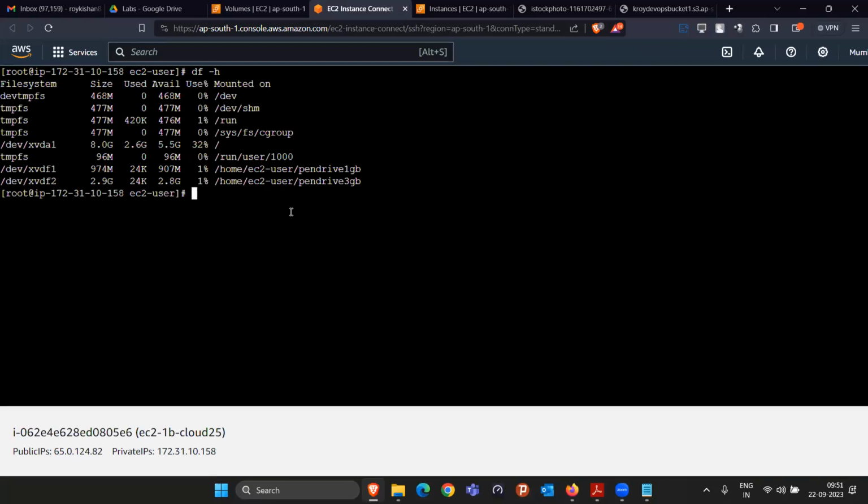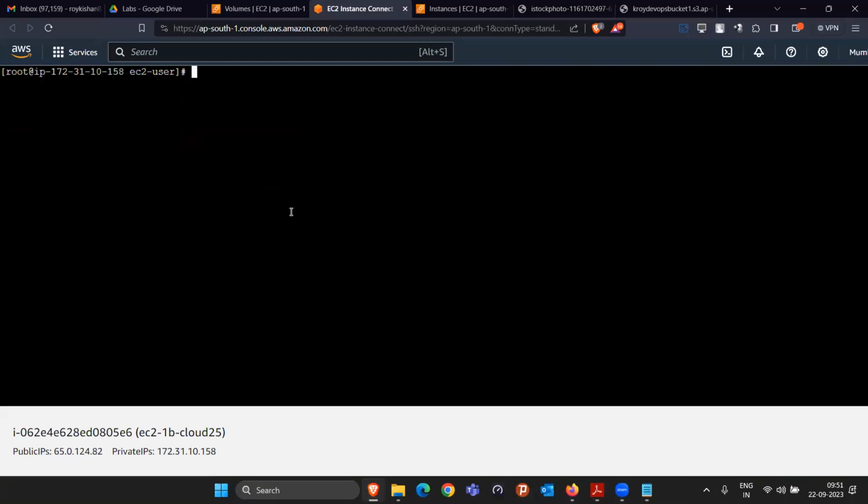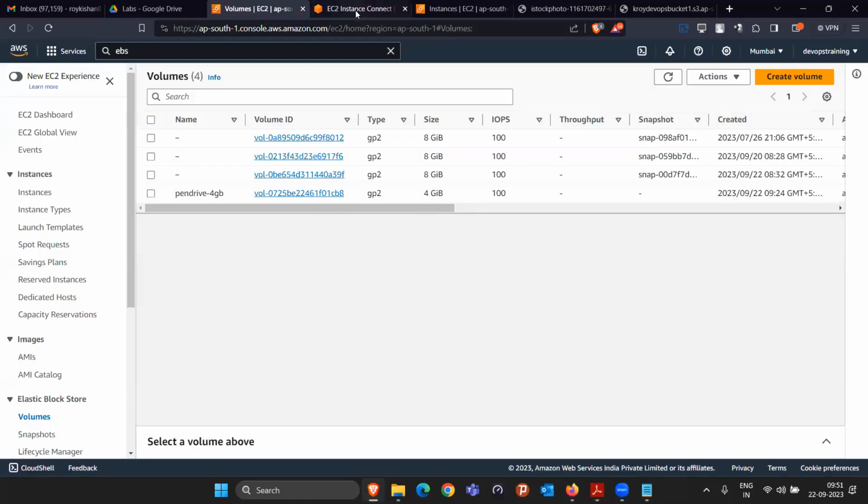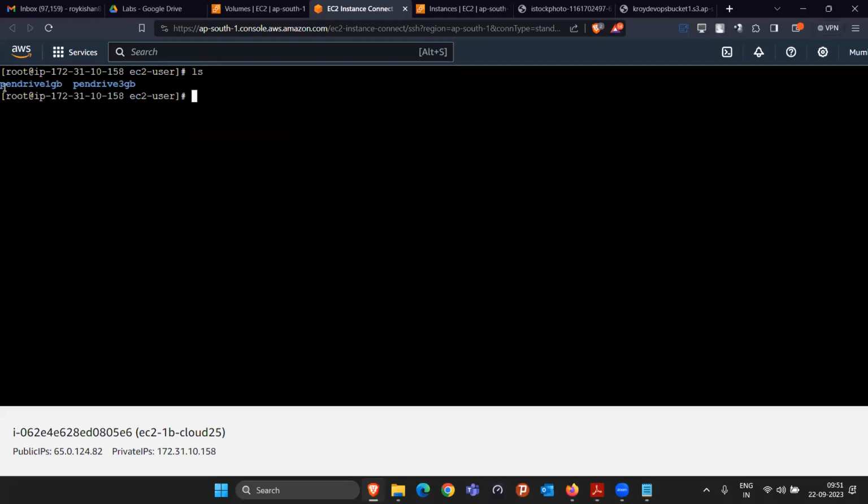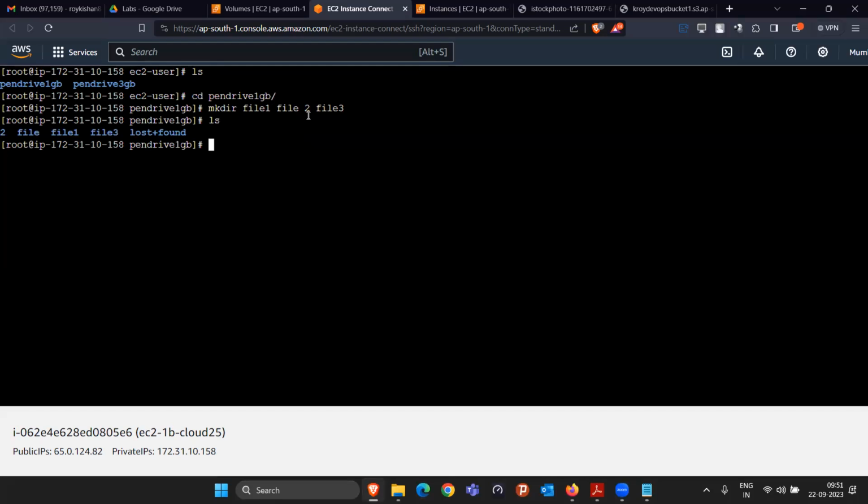So now we have the two partitions. Now how can we store the data inside this EBS volume, whatever the EBS volume we have, this 4 GB? Whatever data you store in this 1 GB and 3 GB pen drive will be stored in that EBS volume only. If I go inside this 1 GB pen drive and create file1, file2, file3, these three files are created.